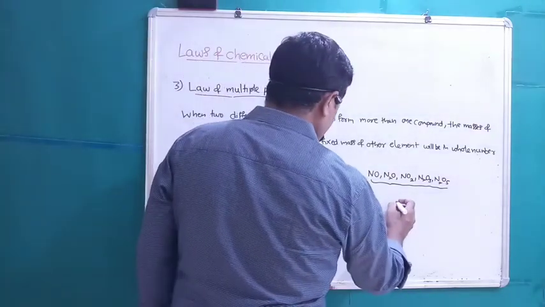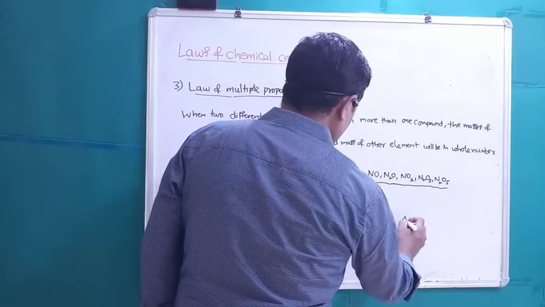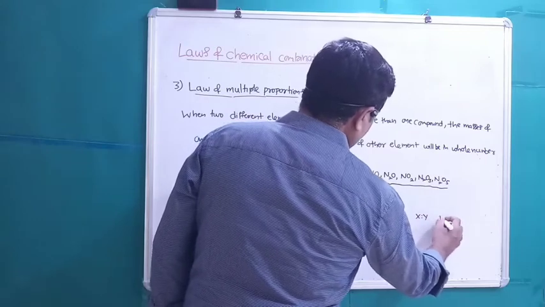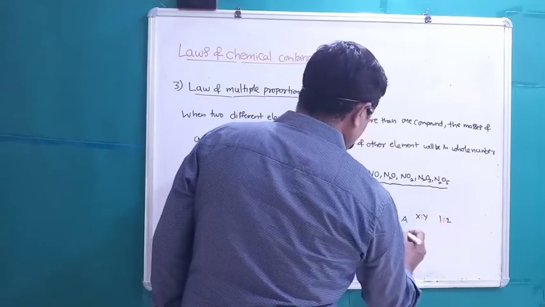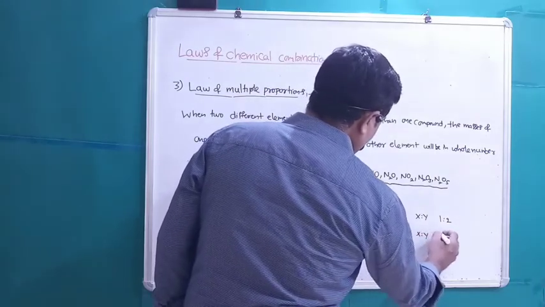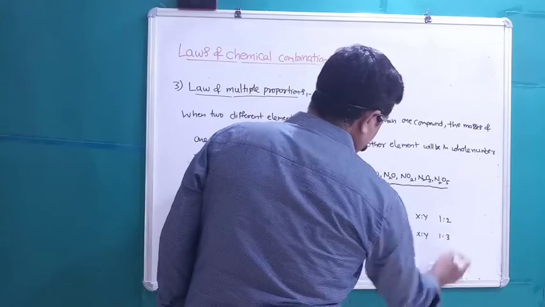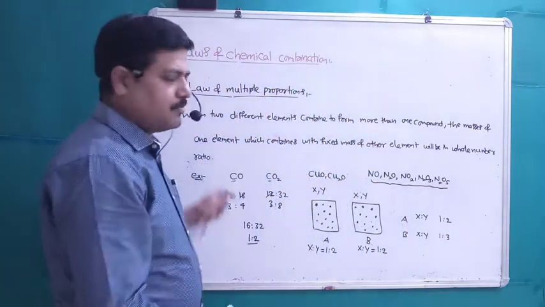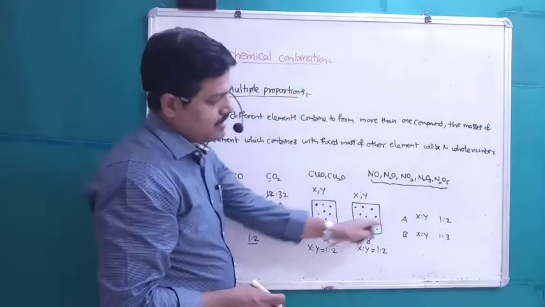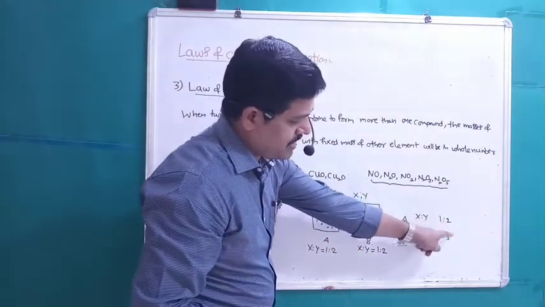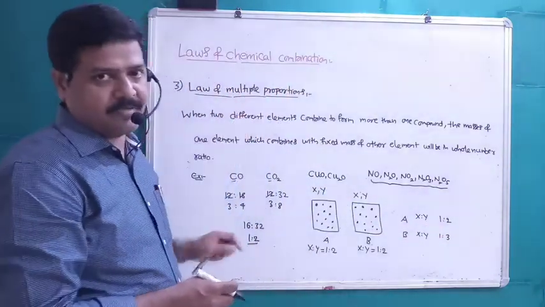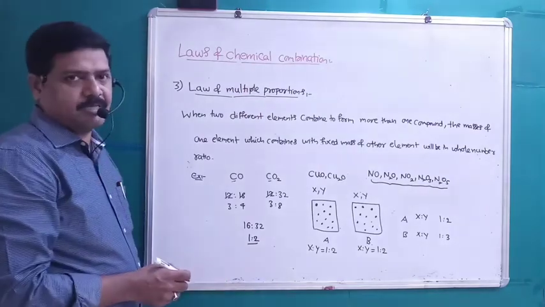For example, if in sample A, the mass ratio of X and Y is 1 is to 2, but in sample B the mass ratio of X and Y is 1 is to 3, that means a fixed mass of one element is combining with a variable mass of the other element, which will bear an integer ratio, a whole number ratio. That is known as the law of multiple proportions. Right?